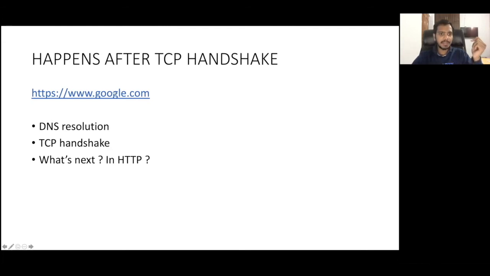If you open this website, of course, the first thing is to do the DNS resolution. So what is the IP address of this host name? That will be found out first by the browser. The second step is the TCP handshake. The browser will connect to the server using the TCP handshake.